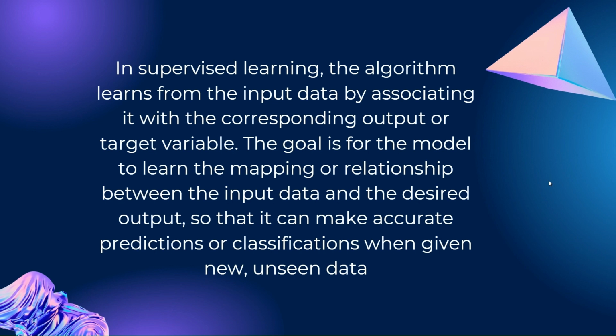All the features of the house, like having a garden, we consider as the x value, and the price of the house as the y value. So x is the features and y is the target value we give to the model. For example, we take 1000 examples and give them to the model for training. When we give it unseen data, which is not in the data set, it will make an accurate prediction. So it can make accurate predictions or classifications when given new unseen data.